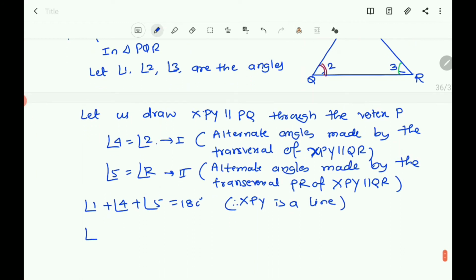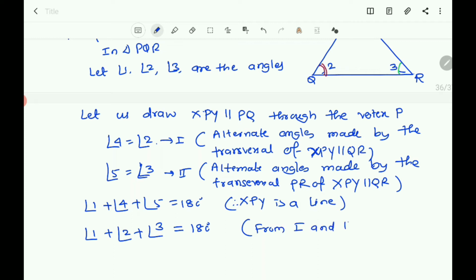Then you can write angle 1 is equal to angle 1, angle 4 is equal to angle 2, and angle 5 is equal to angle 3, and the sum is 180 degrees, that is from first and second.